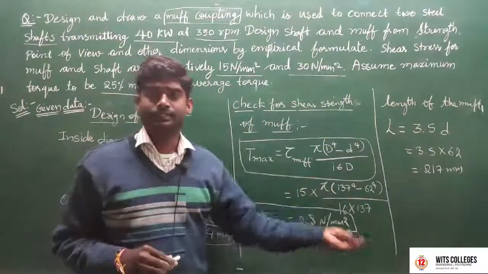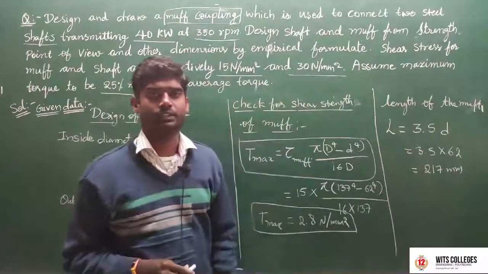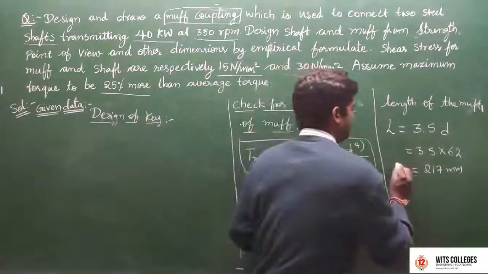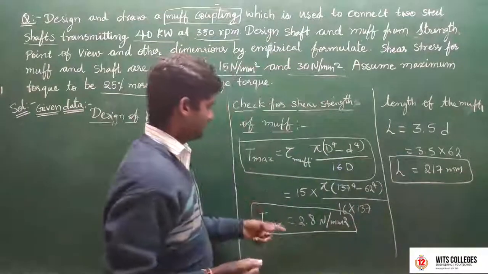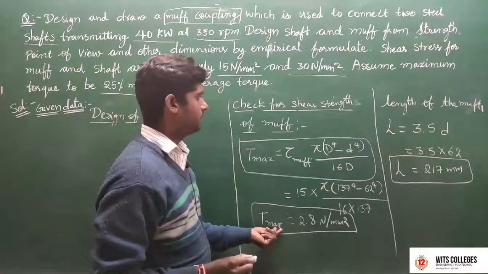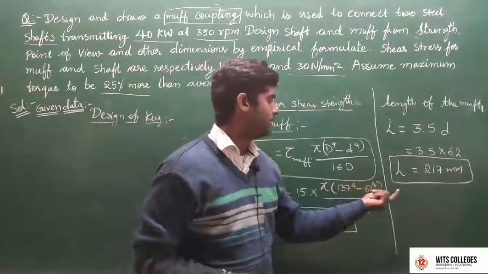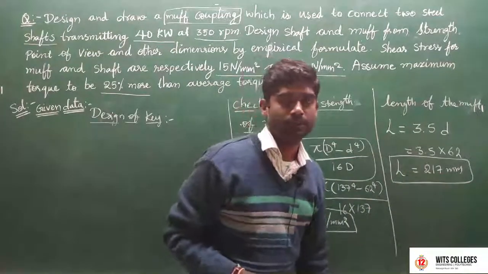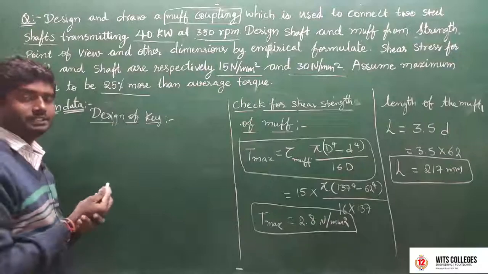Next, we go for the design of the key. We already found the T max of the muff and the diameter of the muff, and the length of the muff is 217 mm. Now, in the design of the key, there are standard proportions.